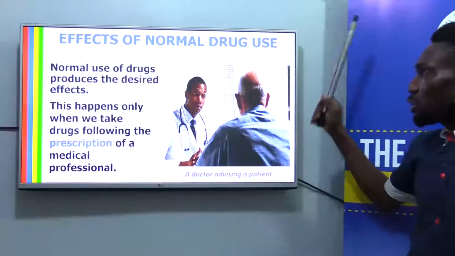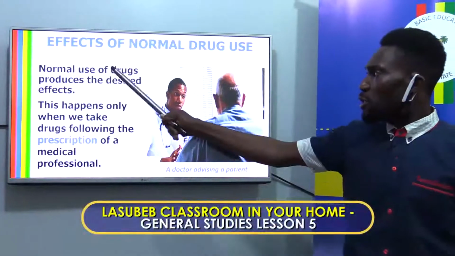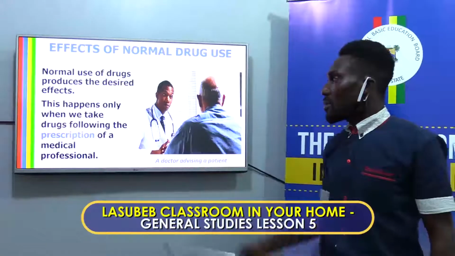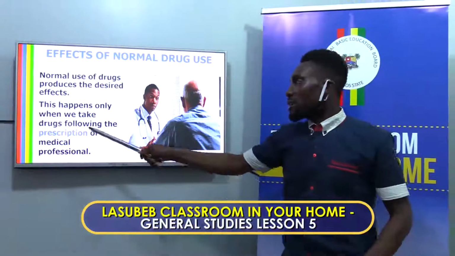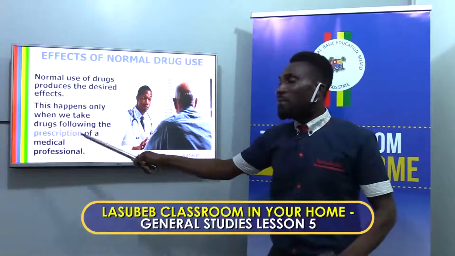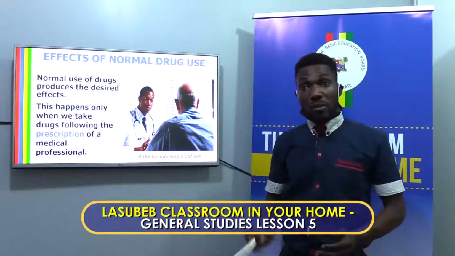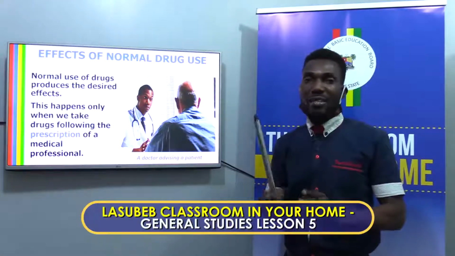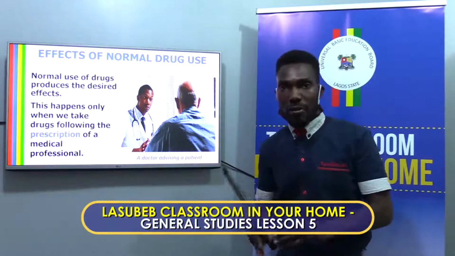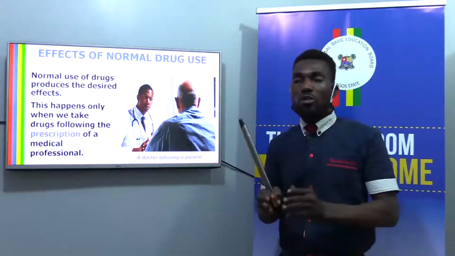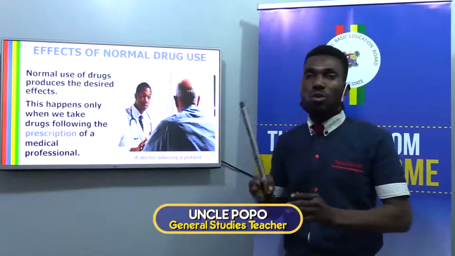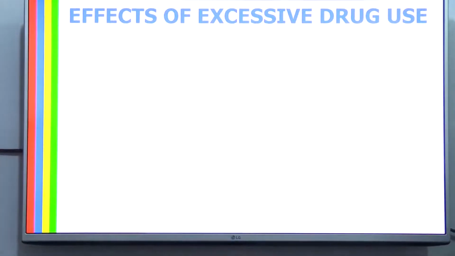Effect of normal drug use. Normal use of drugs produces the desired effect. This happens only when we take drugs following the prescription of a medical professional. When you follow the prescription of a medical professional, it is advisable for you, and that is the normal use of drugs. When you use drugs according to a doctor's prescription, your body will be healthy and you are good to go for any task.